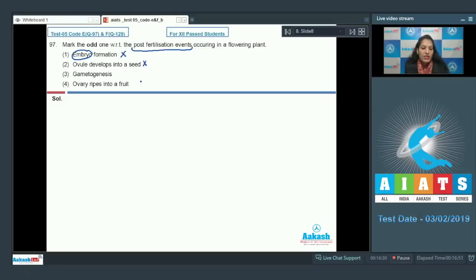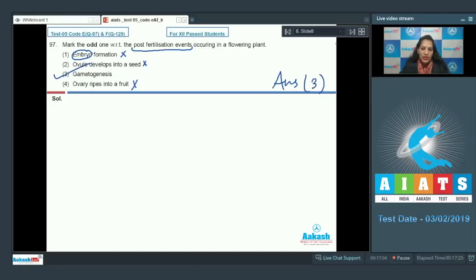Fourth, ovary ripens into a fruit. When ovary becomes a fruit, it is also a post-fertilization event. So this is also ruled out. Gametogenesis is formation of gametes, and gametes are formed before fertilization so that gametes can fuse to form a zygote. So this is a pre-fertilization event, not a post-fertilization event. So the correct option for the given question is option number 3.